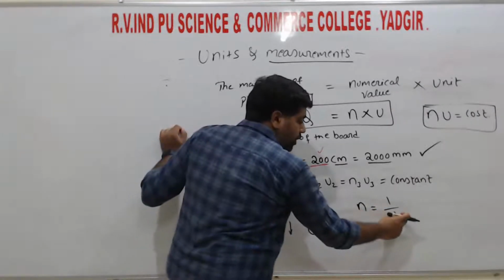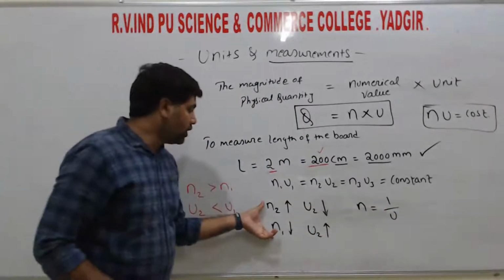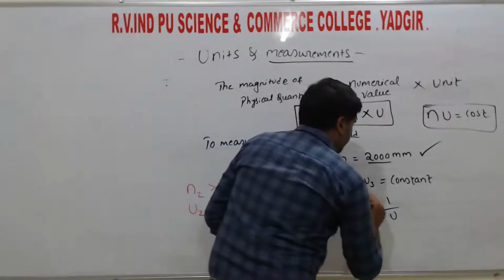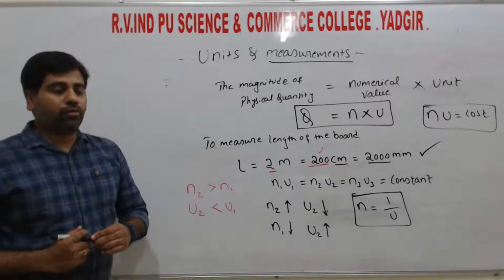If the u value decreases, then the n value automatically increases. So by using this, we can write n is equal to 1 by u, right?